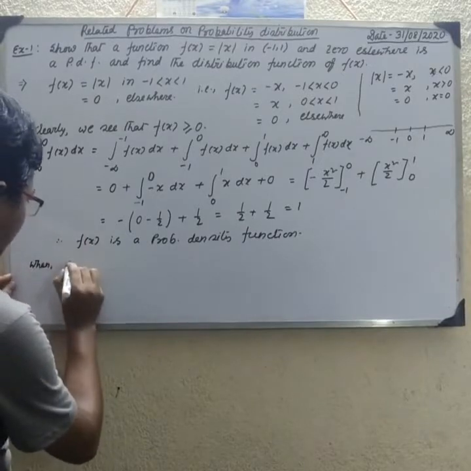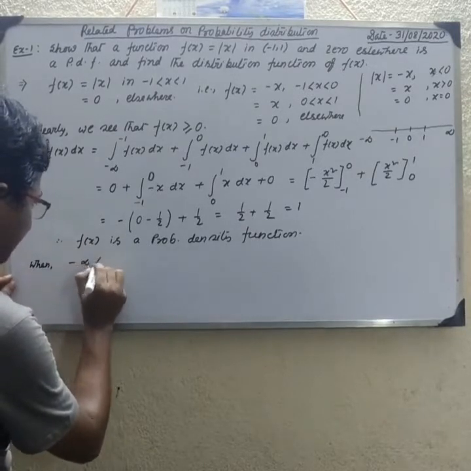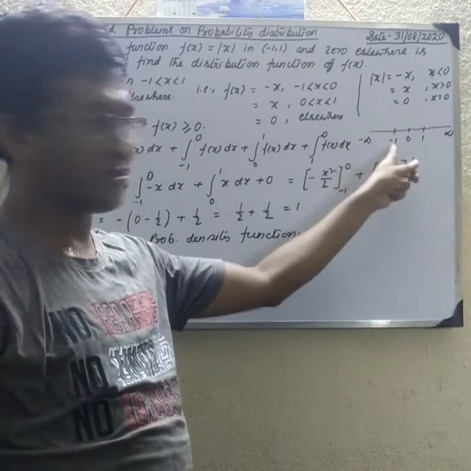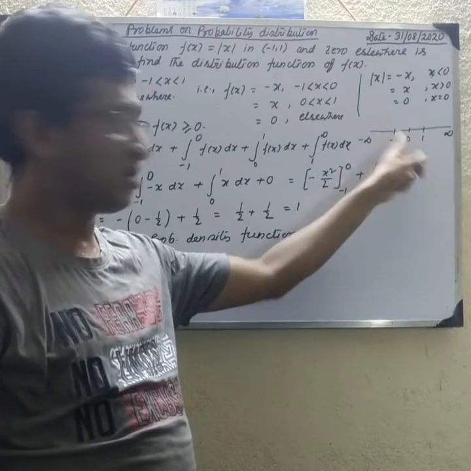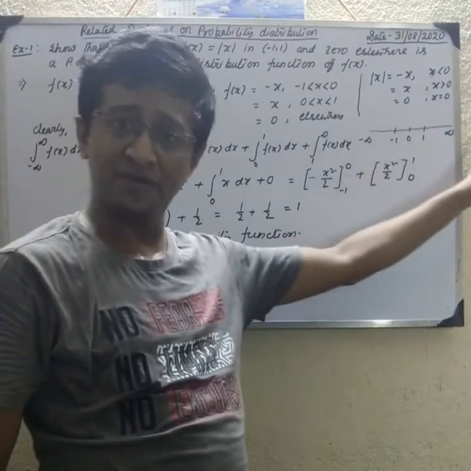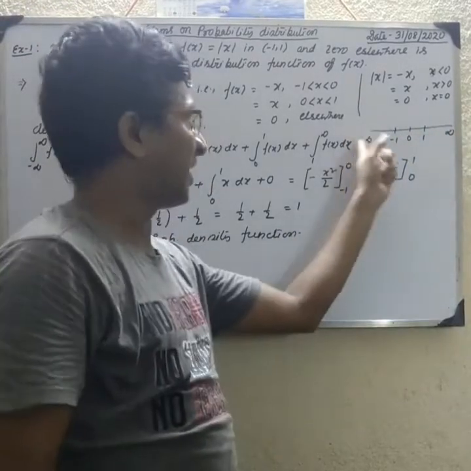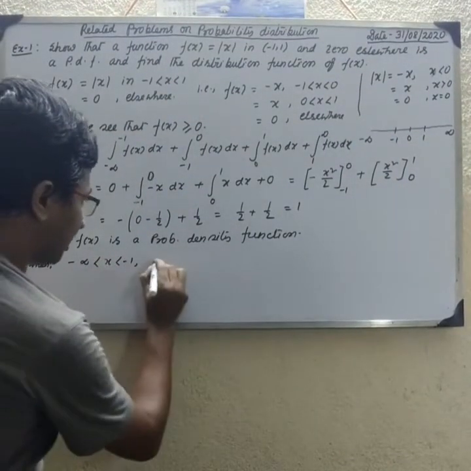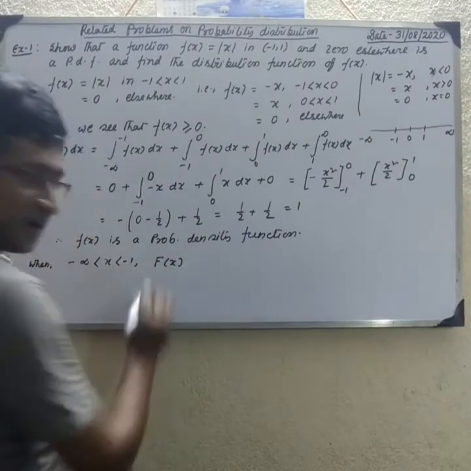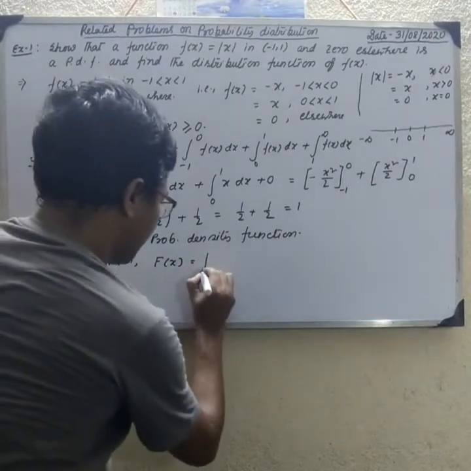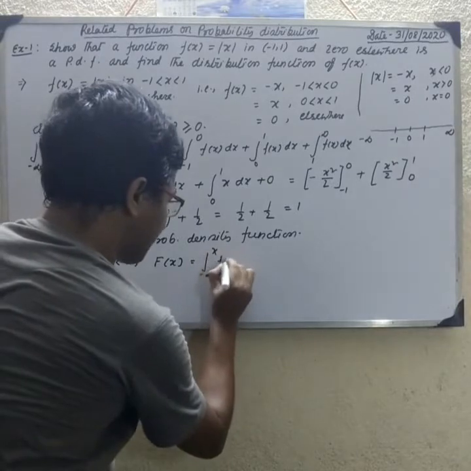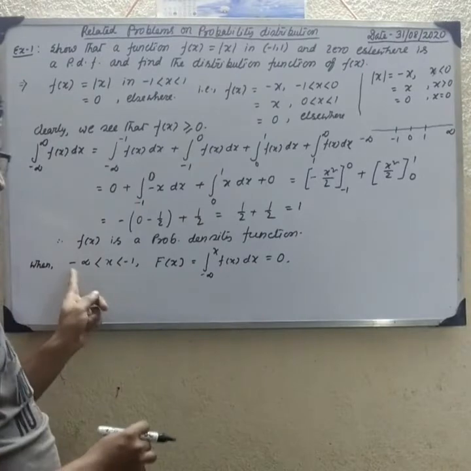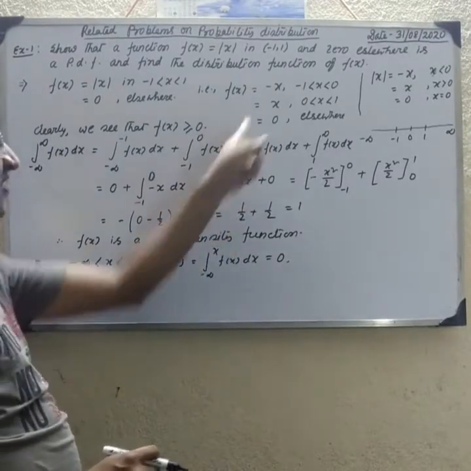We consider the ranges: minus infinity to minus 1, minus 1 to 0, 0 to 1, and 1 to plus infinity. First, when minus infinity is less than x less than minus 1, the distribution function F(x) equals the integral from minus infinity to x of f(x) dx, which equals 0, because in the interval minus infinity to minus 1 the value of f(x) is 0.